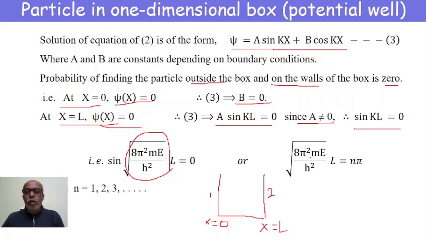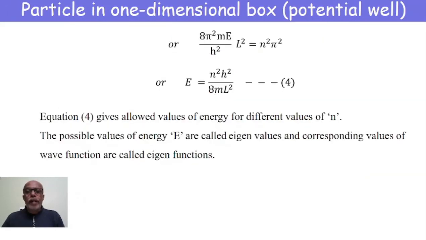Or square root of 8π²mE/h² into L is equal to nπ. For nπ, if n is equal to 0, it is 0. If n is equal to 1, it is π, and so on, where n can take the values 1, 2, 3, 4. Now squaring on both sides, we get this.